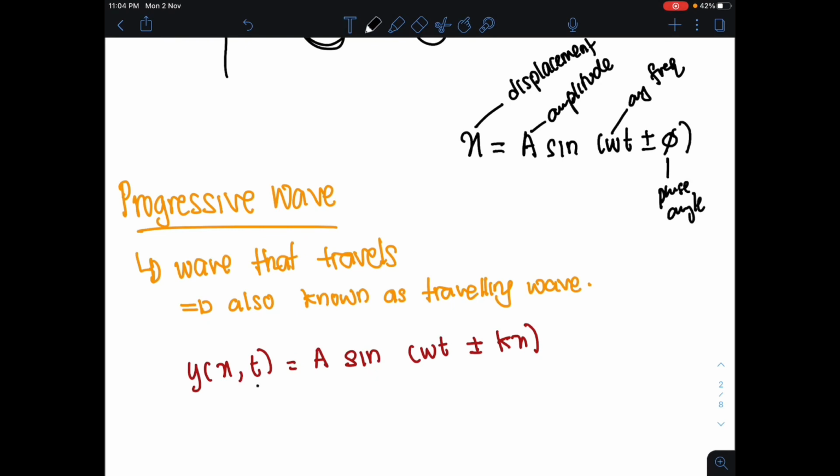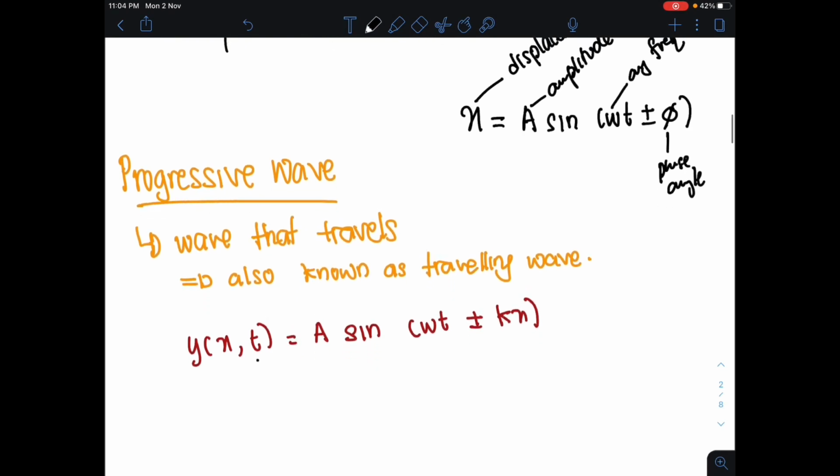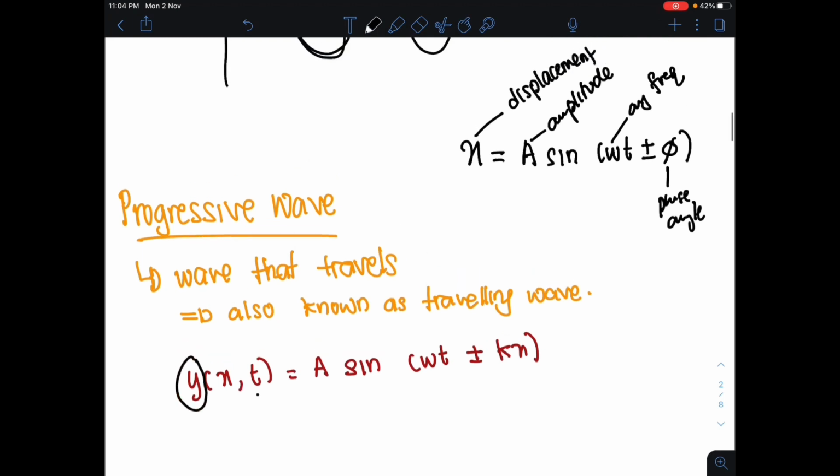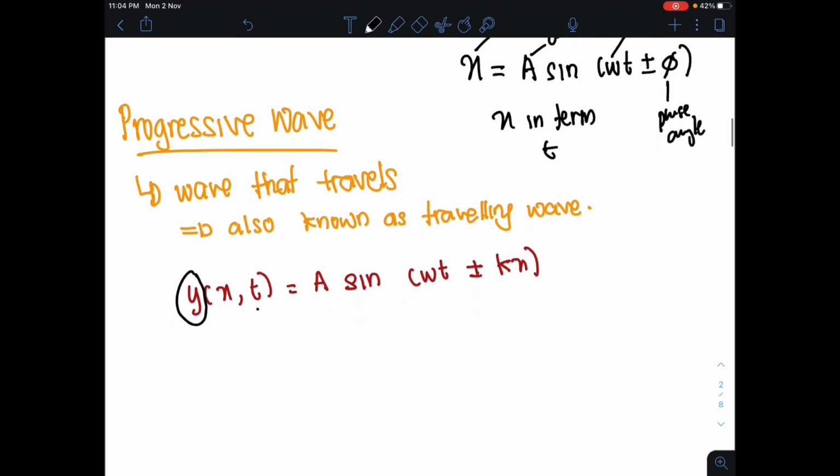So dalam chapter 10 pula, kita punya equation, kita guna y. Okay, we are going to use y. Dalam chapter 9, kita guna x in terms of t. Okay, tapi dalam chapter 10, kita akan guna y in terms of x dan juga t. So your y here is in terms of x and t, di mana your y here is the displacement now. Y yang akan jadi displacement, and this displacement, to be more specific, is known as the displacement of particle from the equilibrium point.